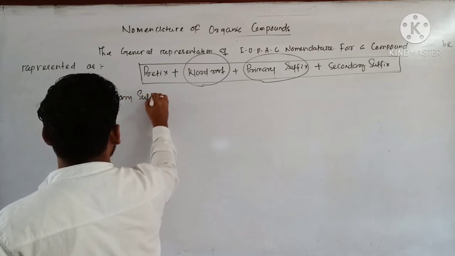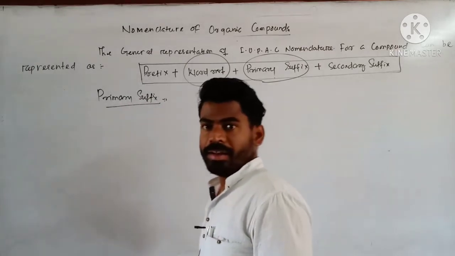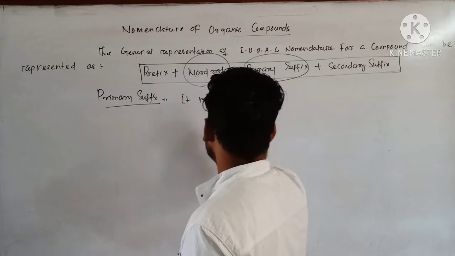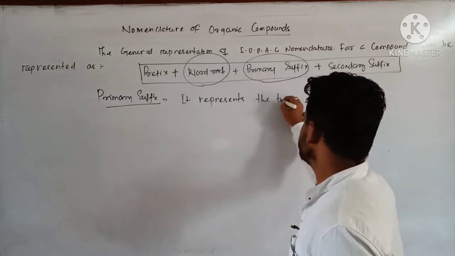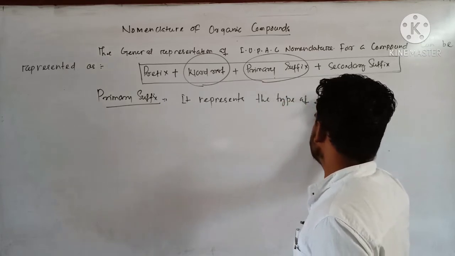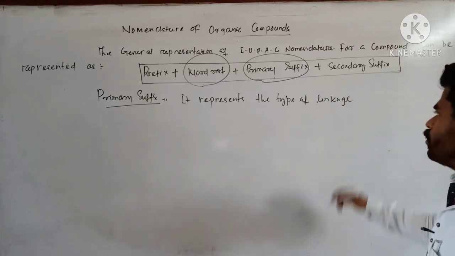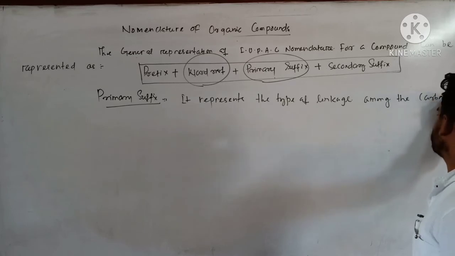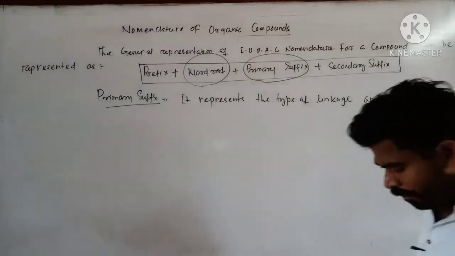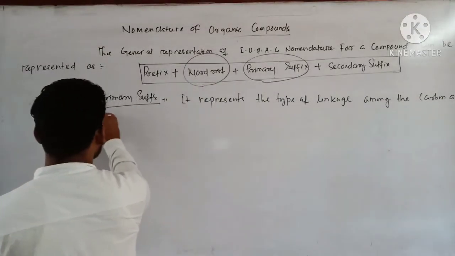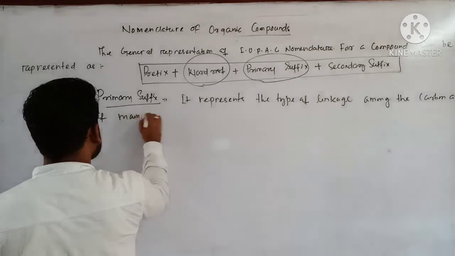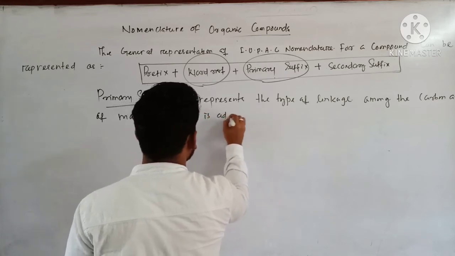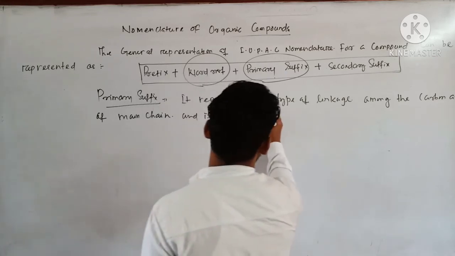It represents the type of linkage among the carbon atoms of the longest continuous chain or main chain, and is added after the word root.